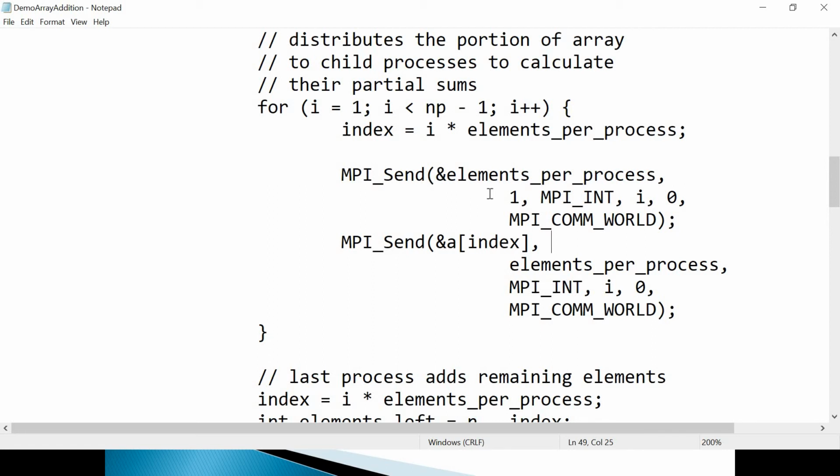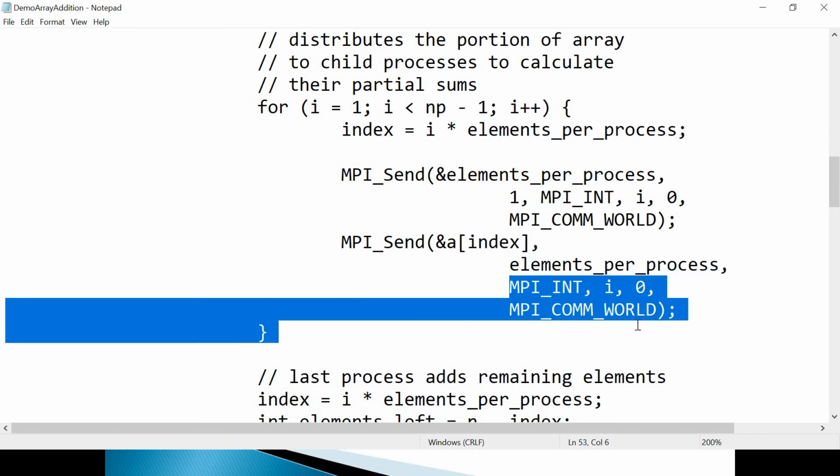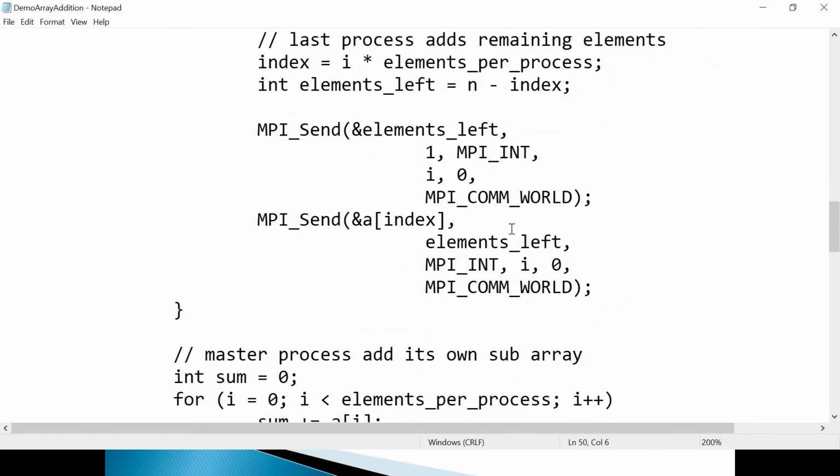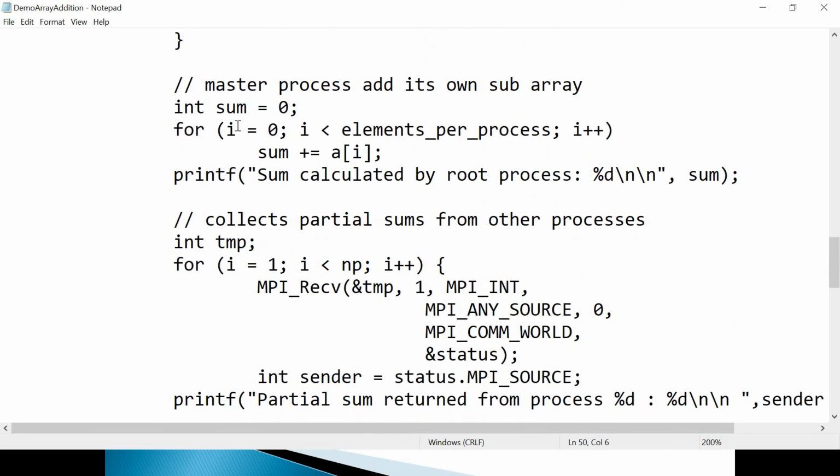So this first send will send the number of elements per process, and the next send will send the actual elements. Let us say 10 elements, and per process I am sending 2. So here in the buffer you will actually write those 2 elements. The buffer will hold those 2 elements, so the size of the buffer is 2 here. The rest of the things will remain the same. So 2 sends as per my design. Let us go through it quickly. Then some leftover calculations are done with 2 sends again, and please go through it afterwards.